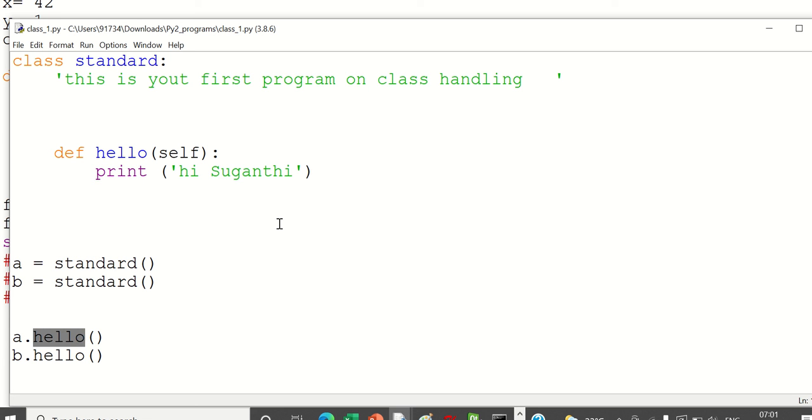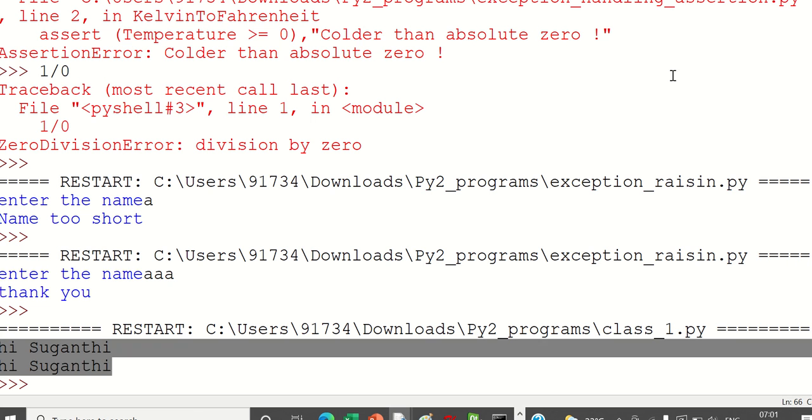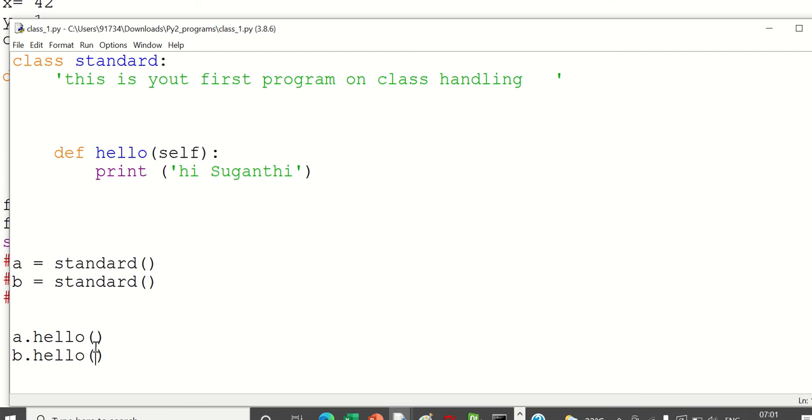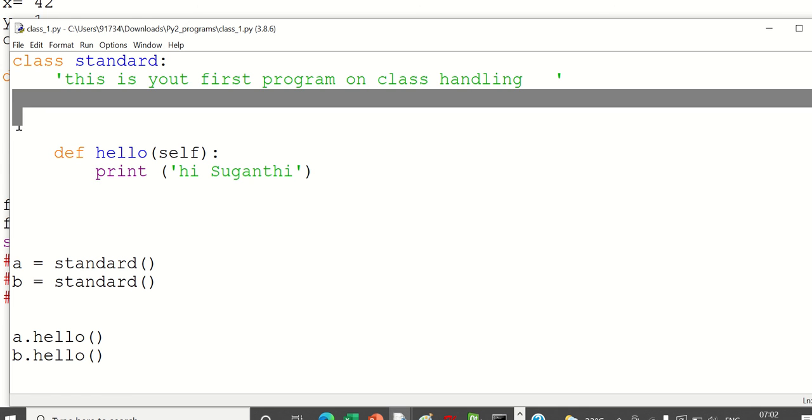Now what is this self? We will see later. If you do a dot hello, it will print, and b dot hello will run. Let me run this. Hi Sugandhi, hi Sugandhi. Two times, because we are calling a dot hello twice. I'll share this code. Let me reduce the space.